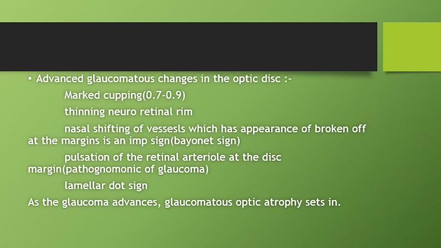So there will be pulsations of the retinal arterioles which will be seen at the disc margins, and this is a pathognomonic sign of glaucoma, and it indicates that the IOP is very high. And there is a lamellar dot sign, that is, the pores in the lamina cribrosa are slit shaped and they will be visible up to the margin of the disc. So as the glaucoma advances, we can see that there will be glaucomatous optic atrophy, that is damage to the neural tissue of the disc and the optic nerve, which appears white and is deeply excavated.